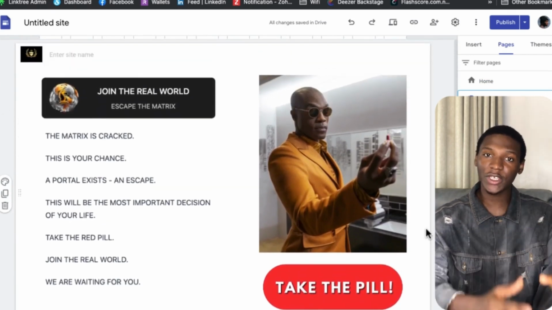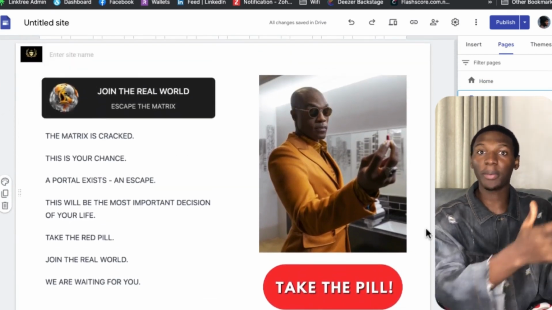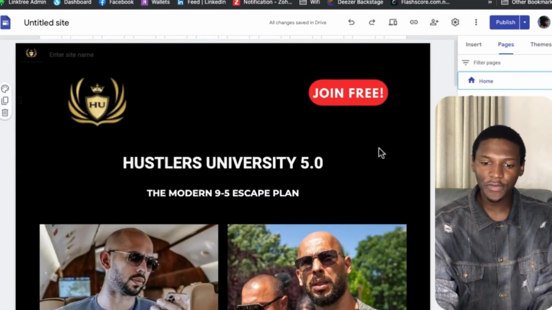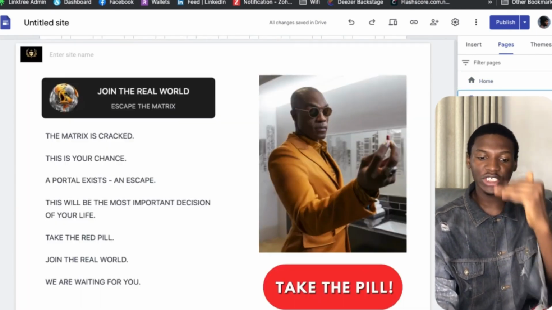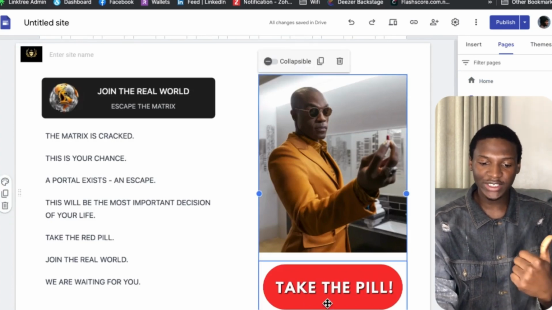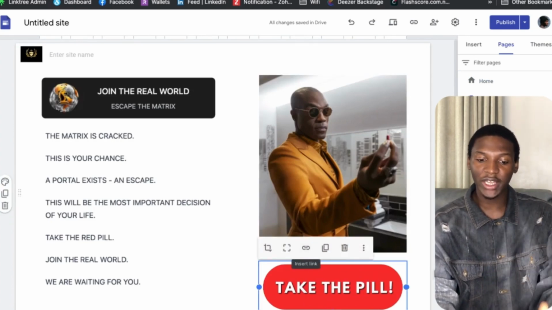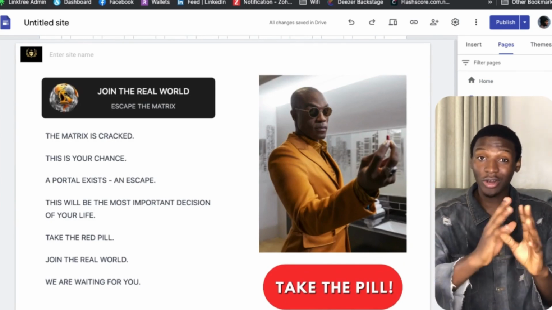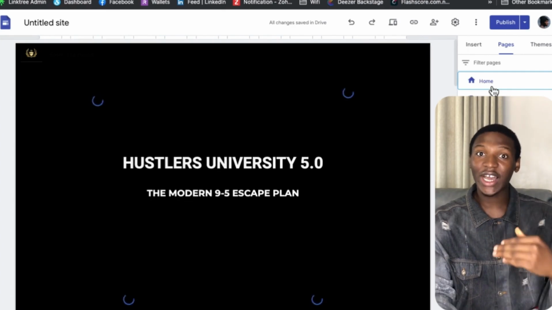So it gives the entire automation of the main website, right? Come over here where it says home, click on where it says join free. It's going to bring them to the checkout website, and from the checkout website it's going to take them to where it says take the pill right now. We're going to put a link that takes them to our content locker. We're going to create the entire page for the content locker in a bit, so I don't want to get ahead of myself.